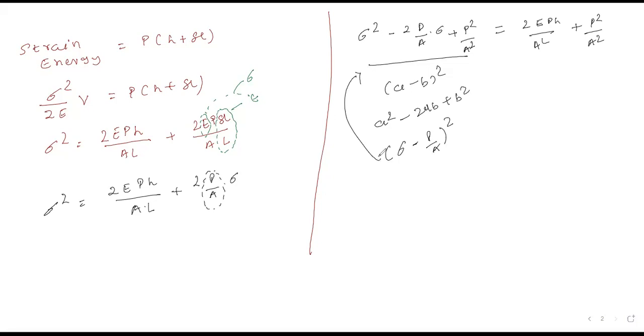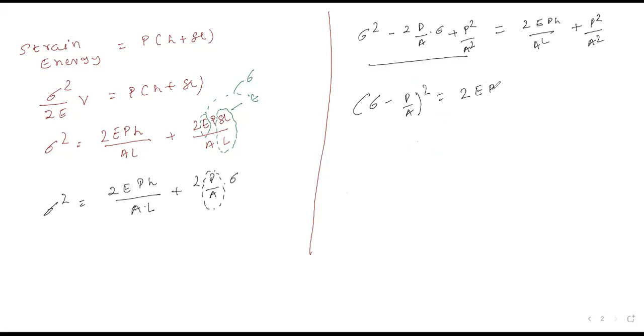Please confirm me students. So I am removing this thing and directly applying that fundamental concept. So can I write here (sigma minus P by A) whole square, that should be equal to 2EPH divided by AL plus P square by A square.